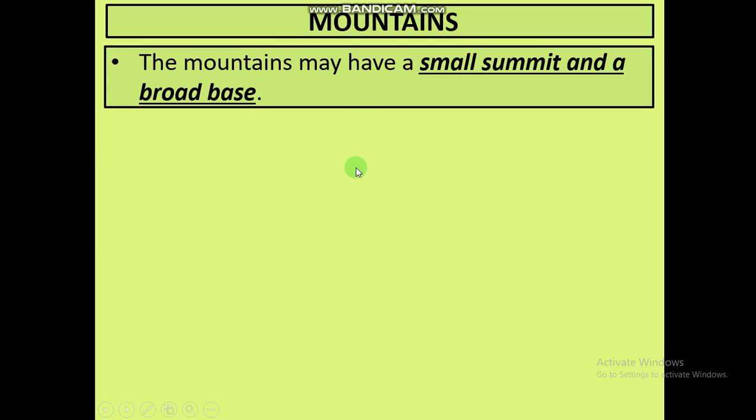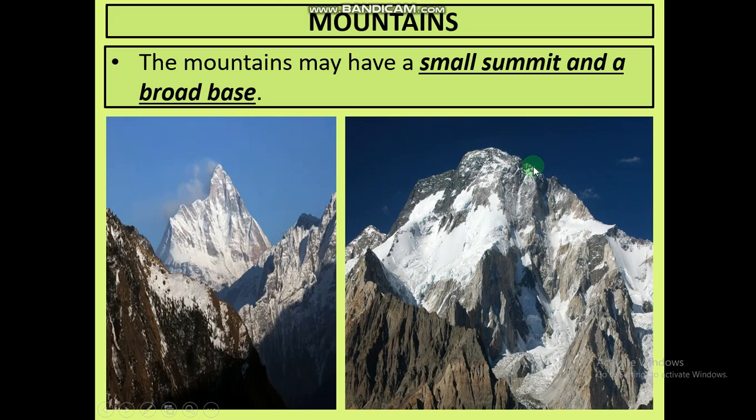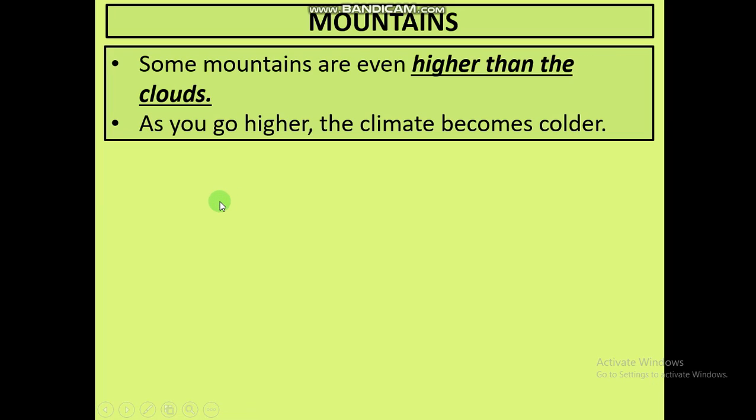The mountains may have a small summit and a broad base. See, this is a small summit. Small means small and broad means broad. A slightly flat summit will be known as a broad summit, but a very pointed and sharp peak will be known as a small summit.